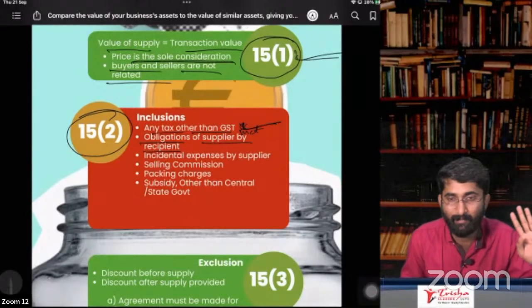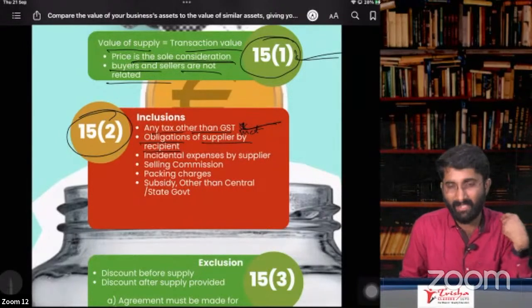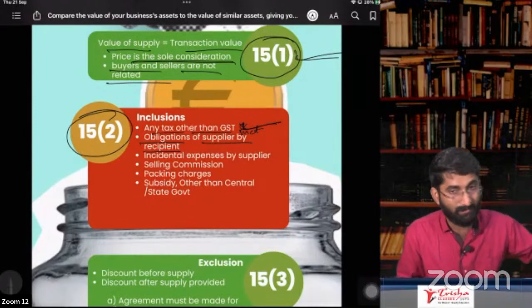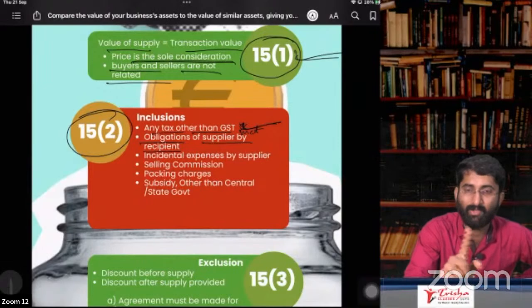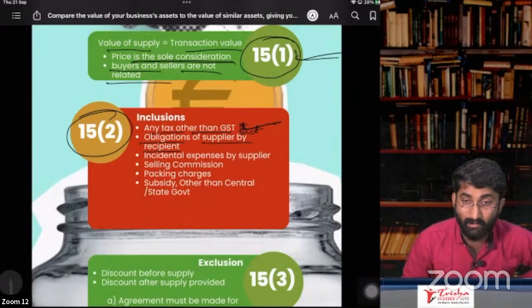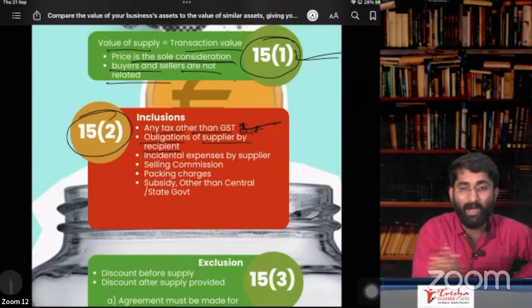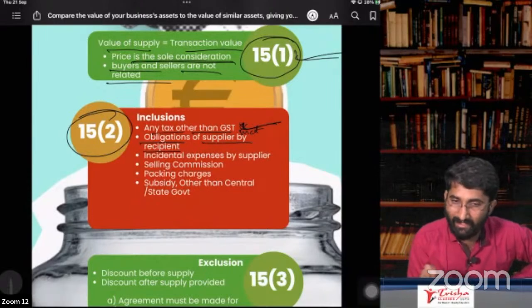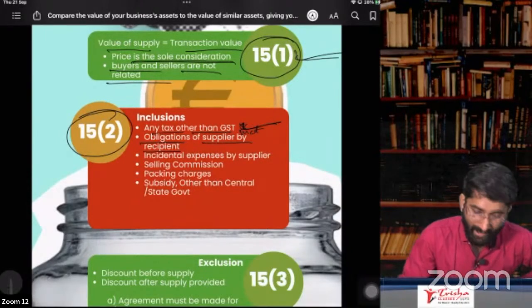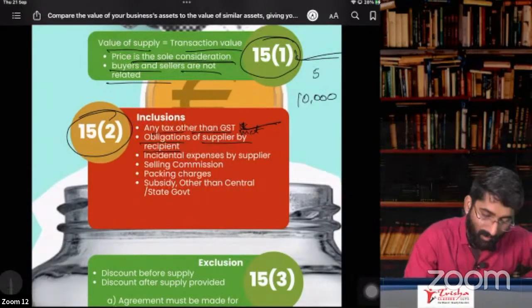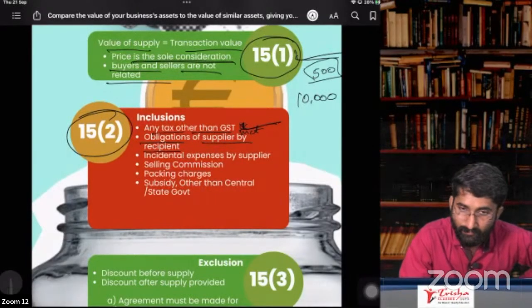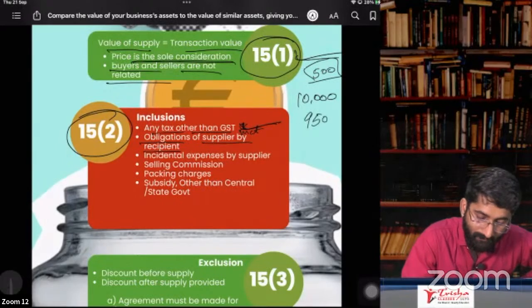Now that person is happy. Actually, who had to pay that? Not me. The supplier had to pay it. If you are the supplier, you had to pay it. I am not supposed to pay that. But instead of you, I paid it. Should I include that in the value of supply? I had to pay you 10,000 rupees. But 500 I already paid to the carrier guy. So now I will pay you only 9,500.